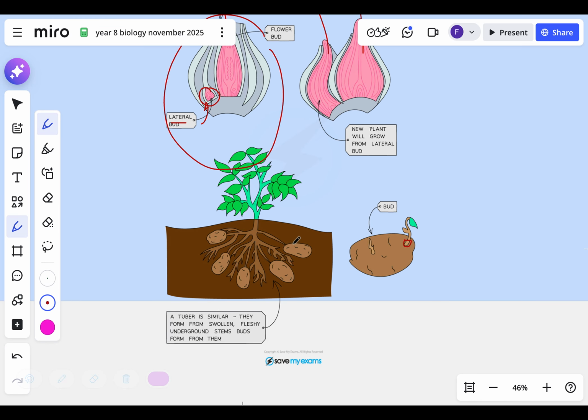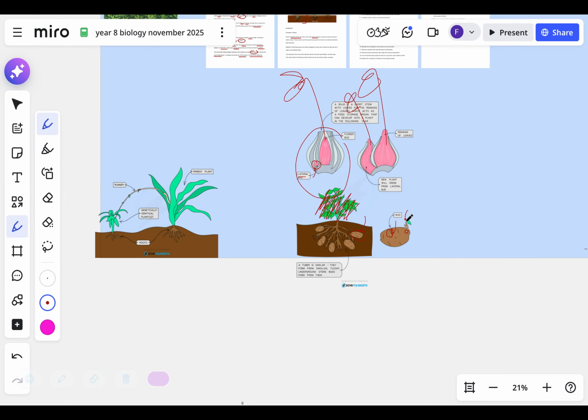Potatoes are really cool. They grow potatoes, not so we can make chips, but so the plant can store energy. What happens with potatoes is at the end of the year, at autumn, the plants all die. But the potato stays underground. And the following year, they get little buds on them. You'll see this if you've forgotten a potato down the back of a drawer somewhere. I've done it and I've been told off. You see little buds growing on it. Each bud will turn into a new potato plant, but they are identical.